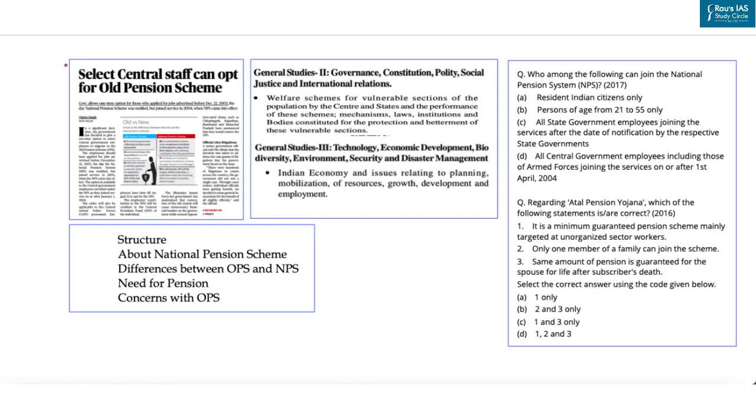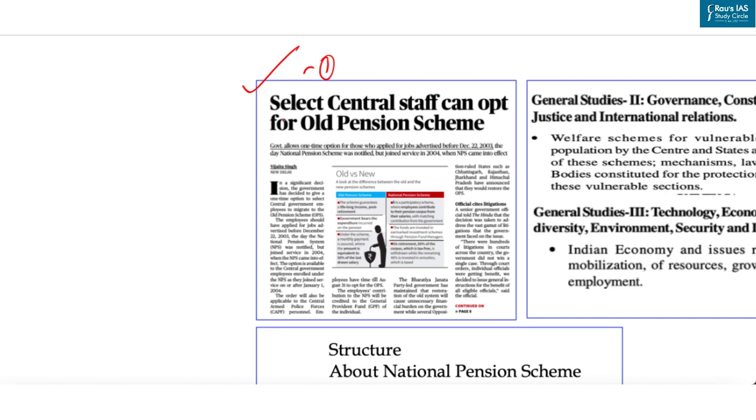Now, our next discussion is based on this article, which appeared on page number 1 in The Hindu newspaper. The context of this article is that in a significant decision, the government has decided to give a one-time option to select central government employees to migrate to the old pension scheme. And the government has suggested a few criteria for that.